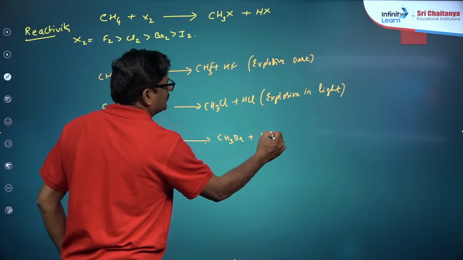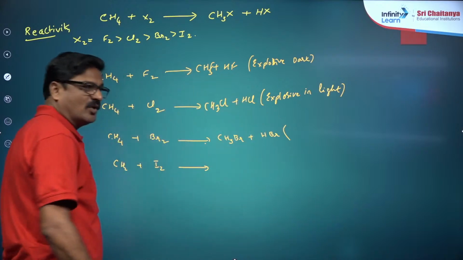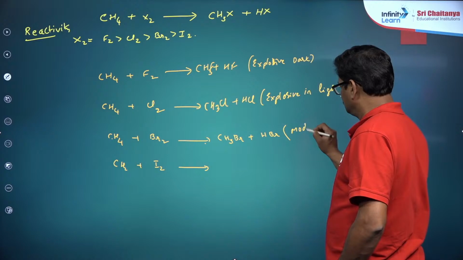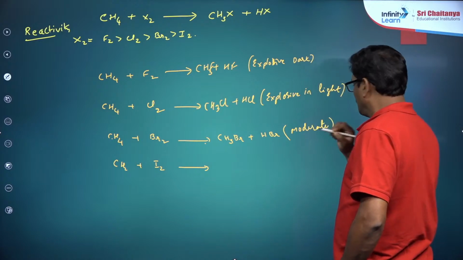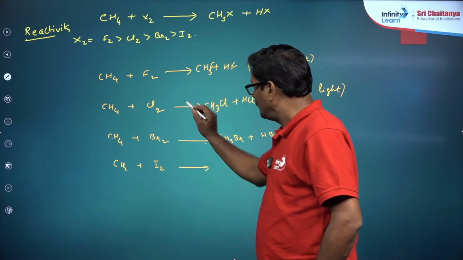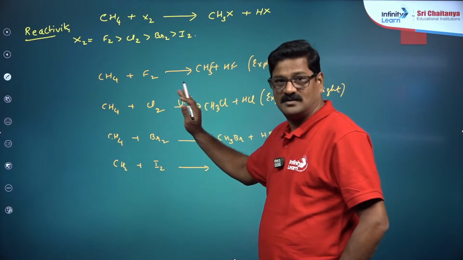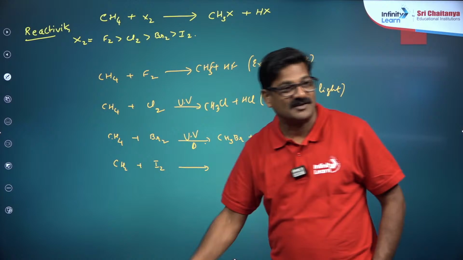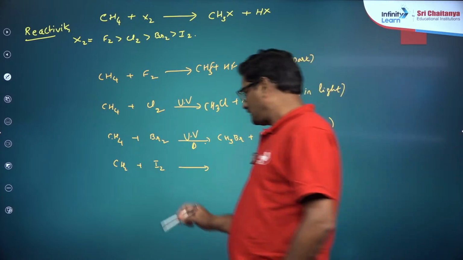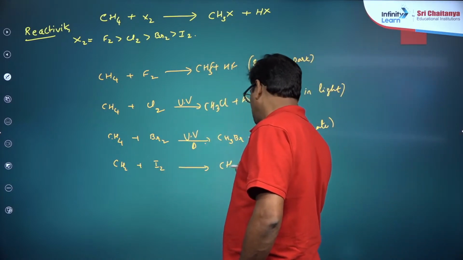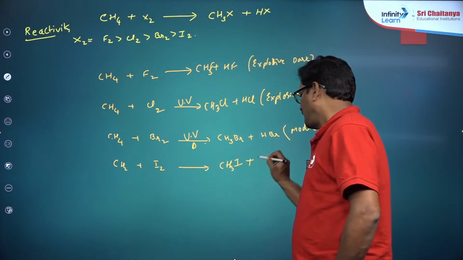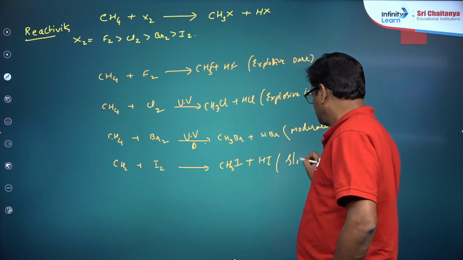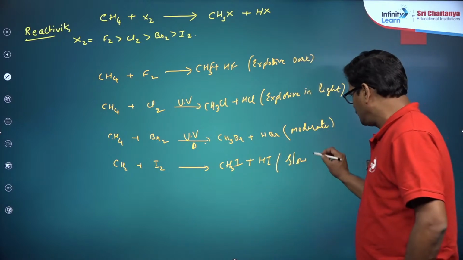and HBr. Okay, it is a moderate reaction. It is going to be a moderate reaction. In this moderate reaction, you need ultraviolet light. You need ultraviolet light along with some kind of heating. Okay. Now with this you are going to get CH3I plus HI. Do you feel this reaction is very slow and it is going to be reversible?